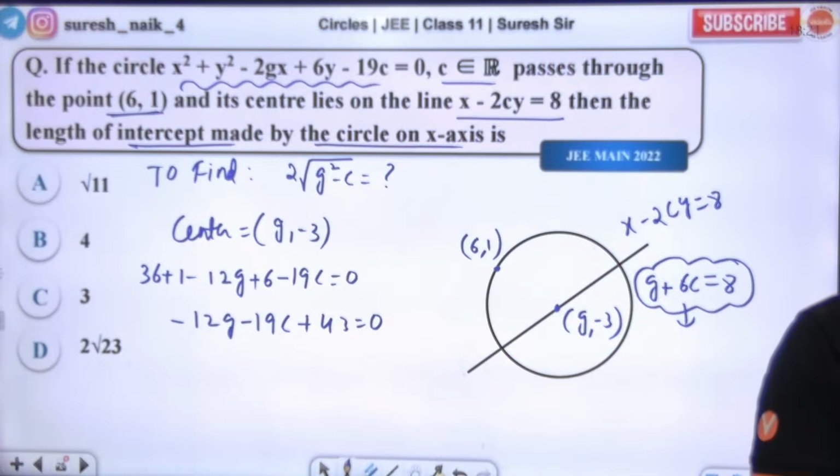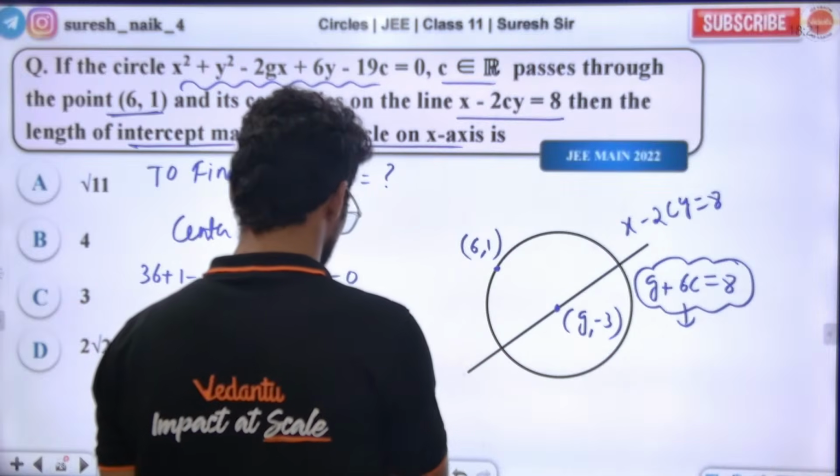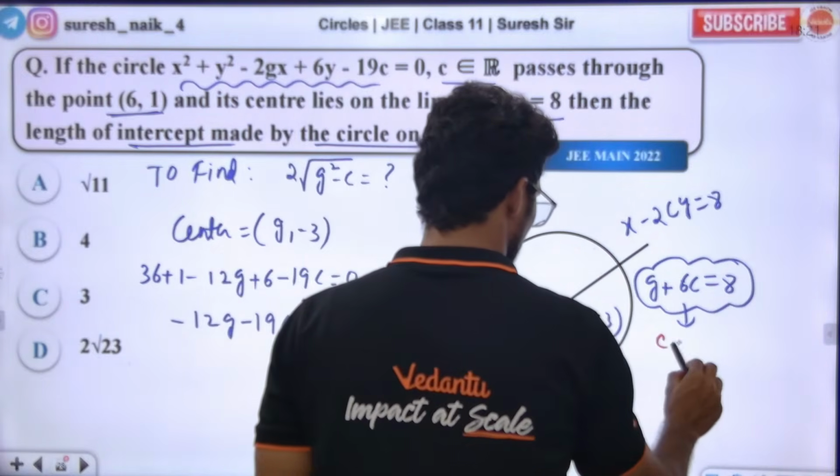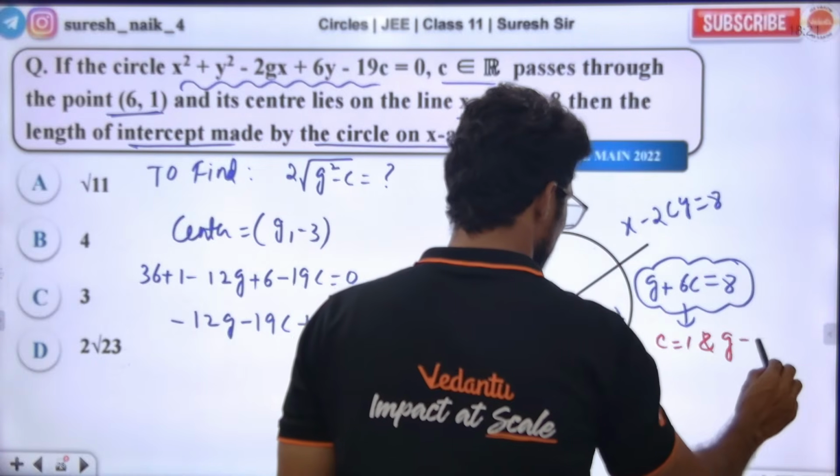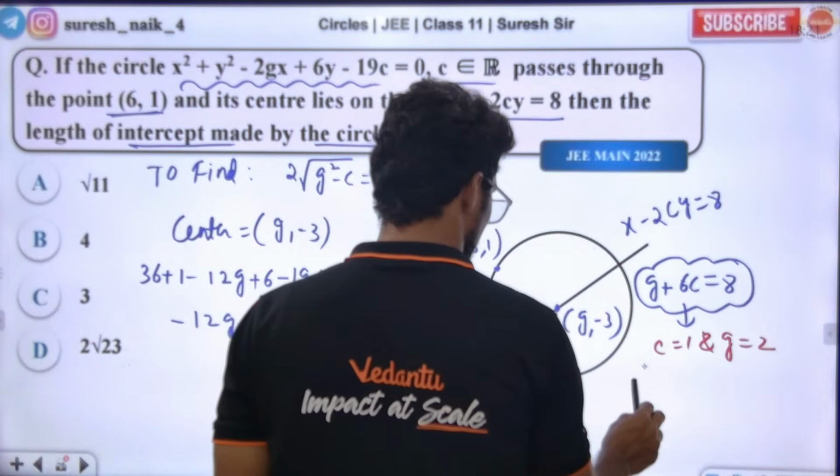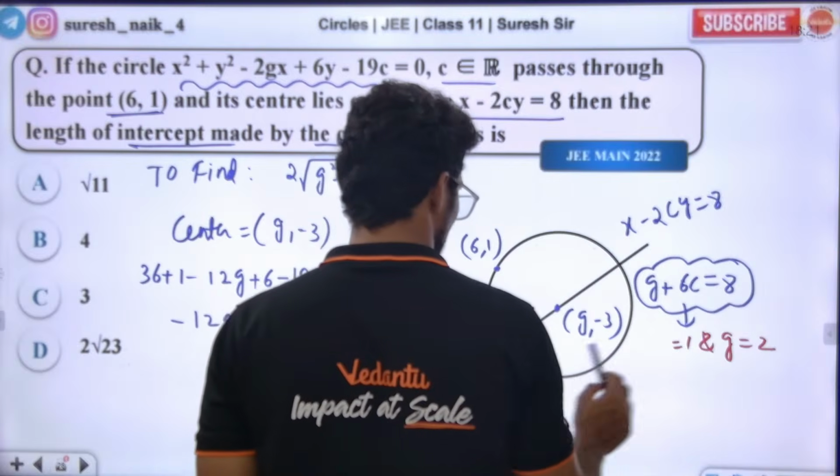Are you clear? Check whether c value 1, g value 2 satisfies. I think c value 1 and g value 2 will be satisfying this. Sir, how, sir? Trial and error method. I'm just doing the trial and error method.